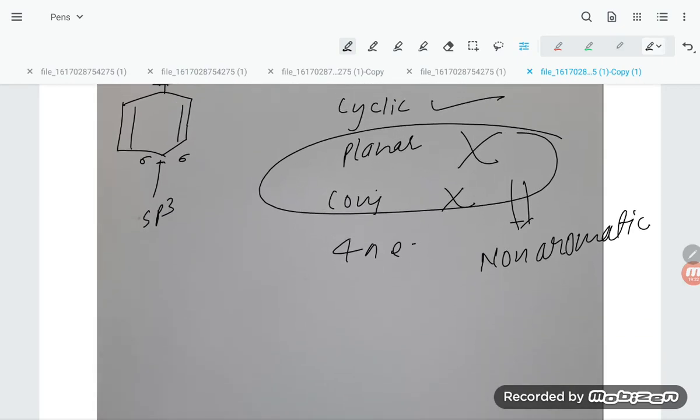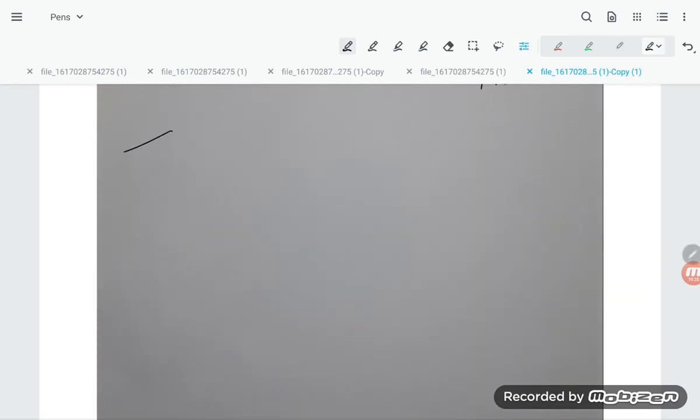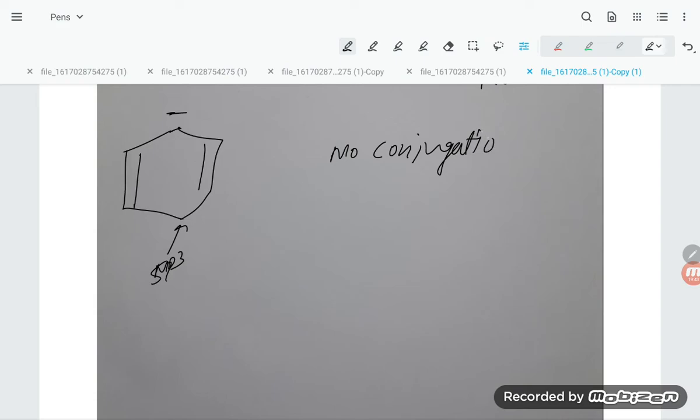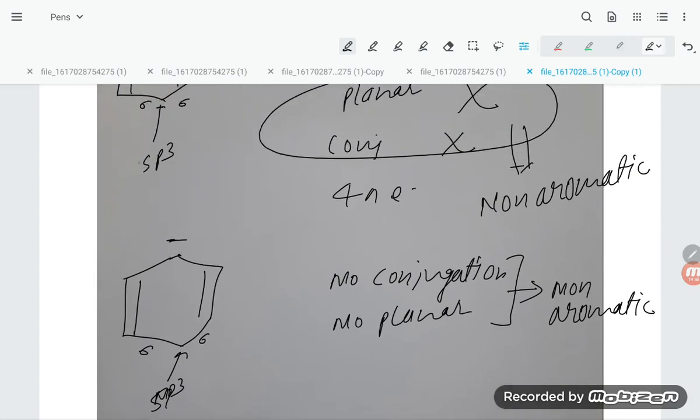Next one, suppose you put the negative charge here, students. So dear students, if you put the negative charge here, this is sp3, so no conjugation is there. Because here sigma is there, no planar is there. So no conjugation, no planar means what, students? That will be non-aromatic. This is non-aromatic.